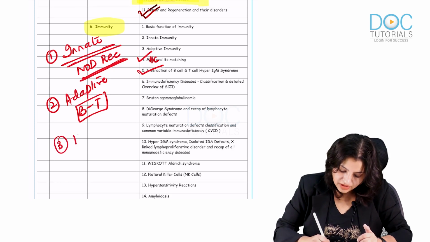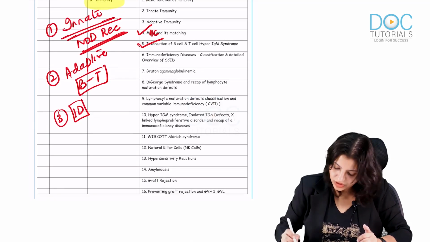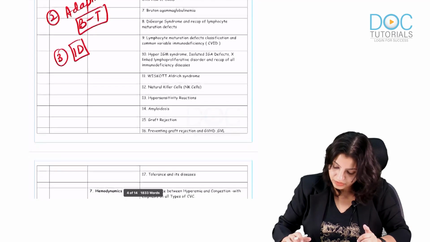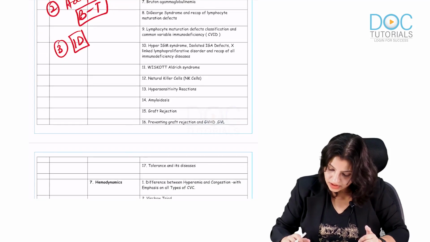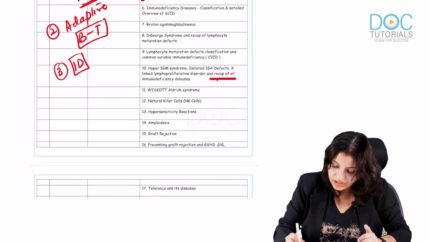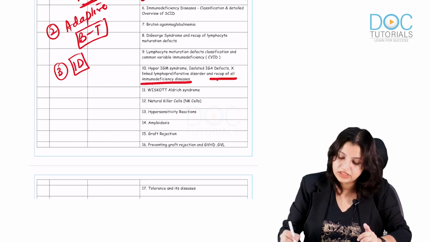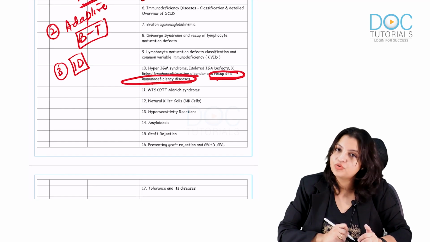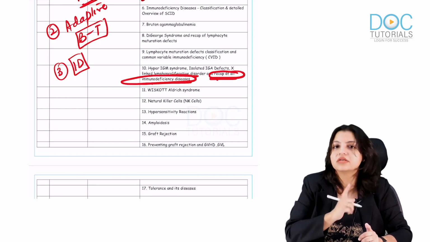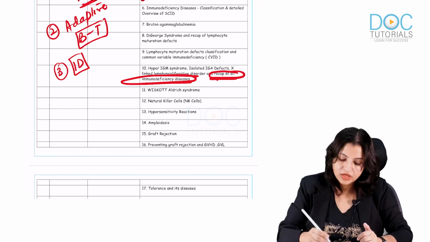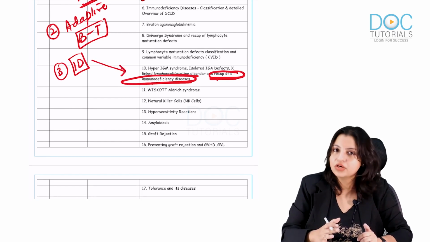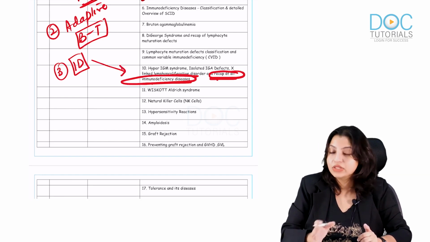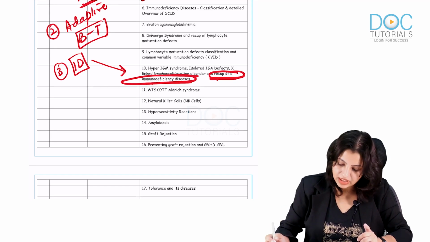Third, immunodeficiency diseases. There is a quiz on immunodeficiency diseases. If you know the basics, you will be able to answer that quiz. Here is the recap of all the immunodeficiency diseases in one go. If you are not able to answer, go back and read all the immunodeficiency diseases and then do it. Questions definitely come from immunodeficiency, and you should be very clear with the recap. Read the recap.